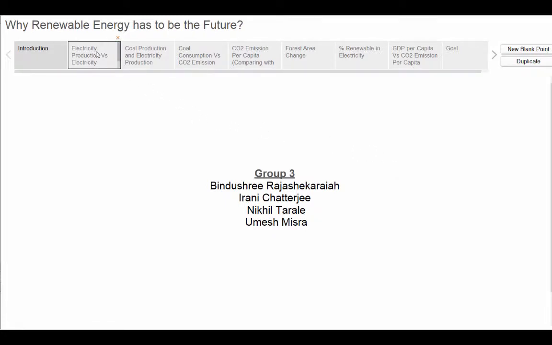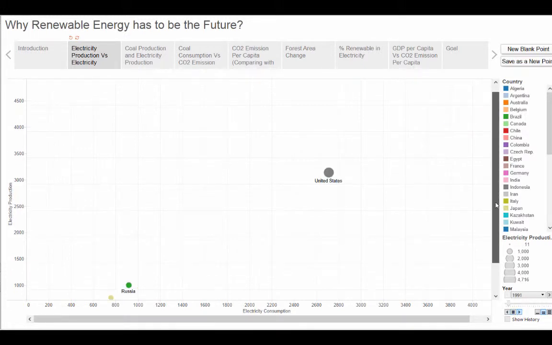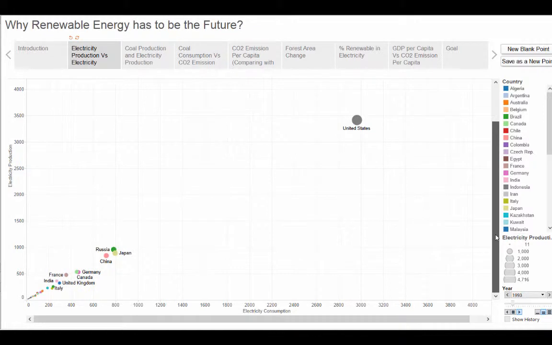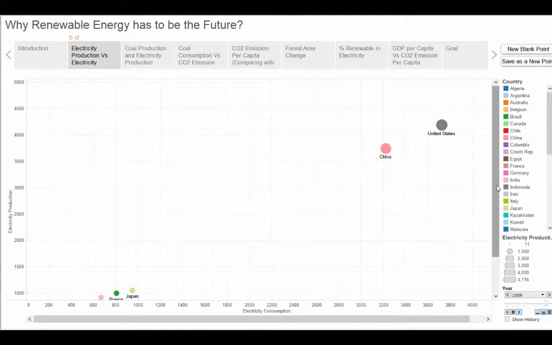Coming to the first visualization, we can see the trends in the energy requirements of a country and how those are met through production. We can see an overall increase in every country's demand and production. Though US was leading in the start, we can see that China surpasses US from 2005 and has been leading since then. From this, we can infer that as the population of a country increases, so does the demand.